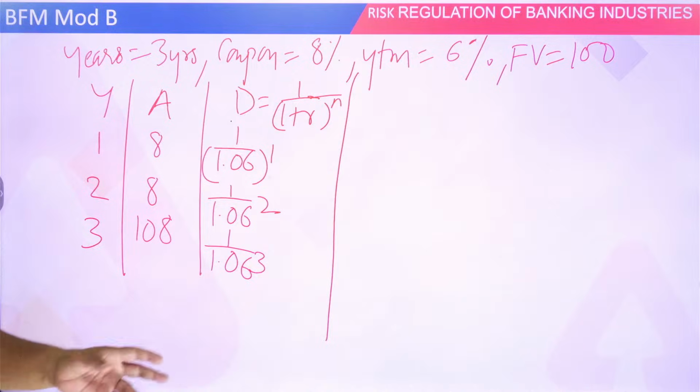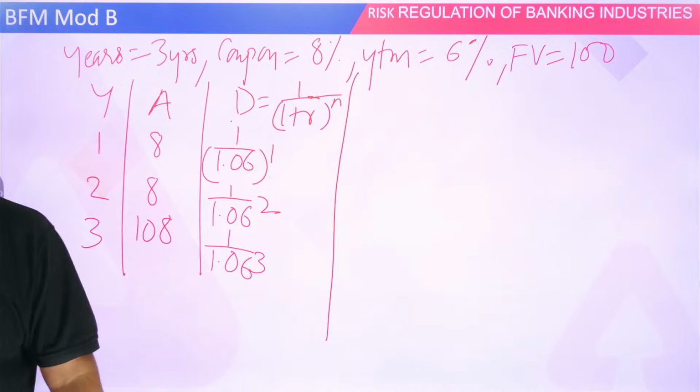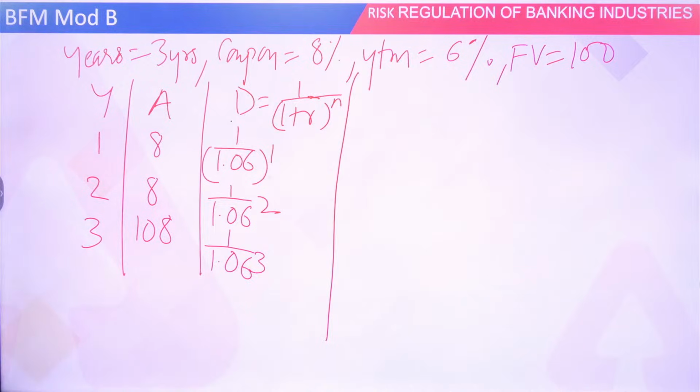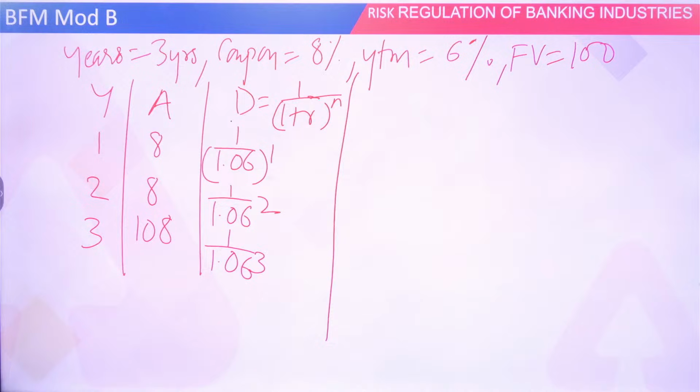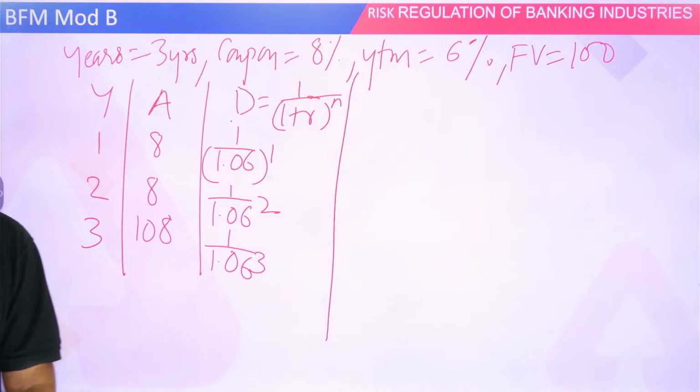Are you getting it? Give me the calculations fast now, as we are doing it. 1.06 raised to 1. What is the answer for this?